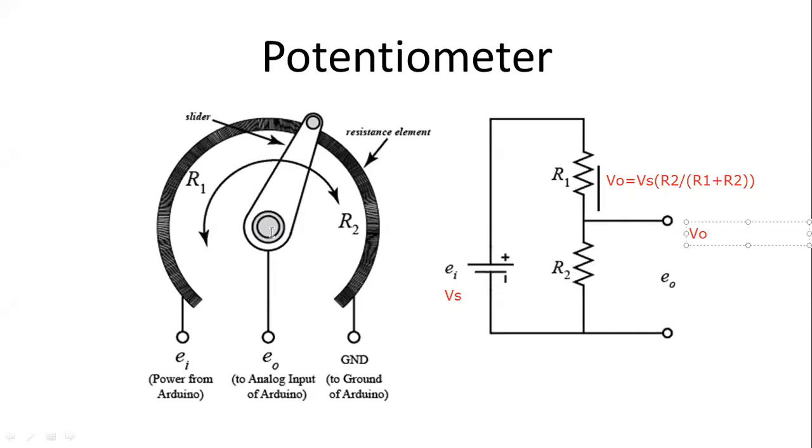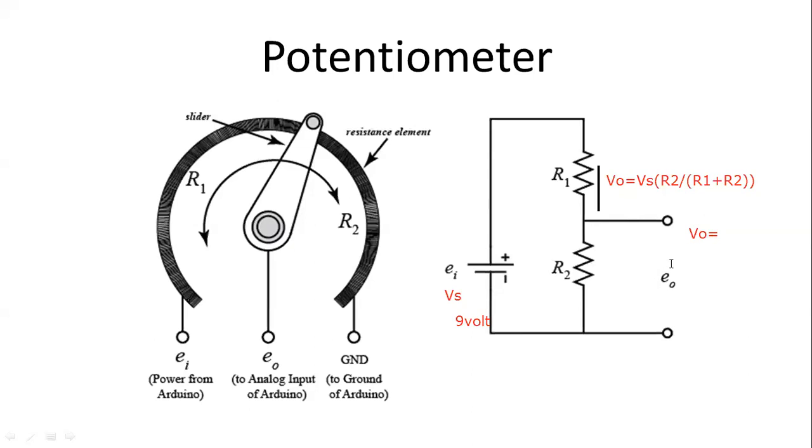In the potentiometer, the same concept is working. Now you can see, just pause. I'm giving you a few hints. If V supply, this supply voltage, is 9 volt, and R1 and R2 values are equal, what will be the output voltage?